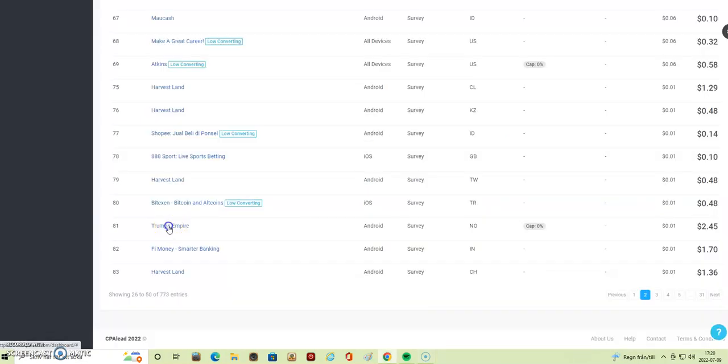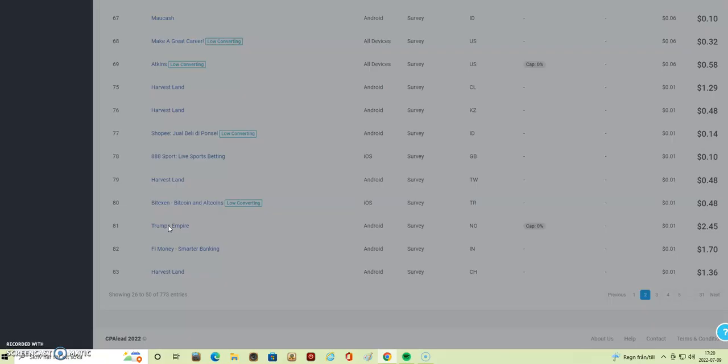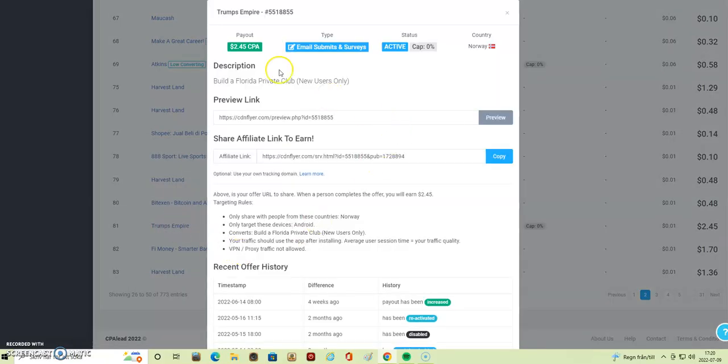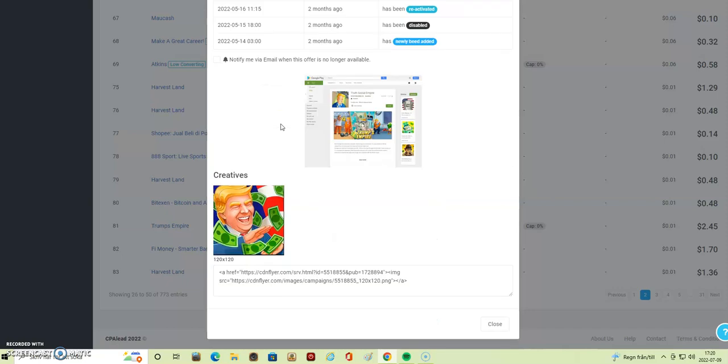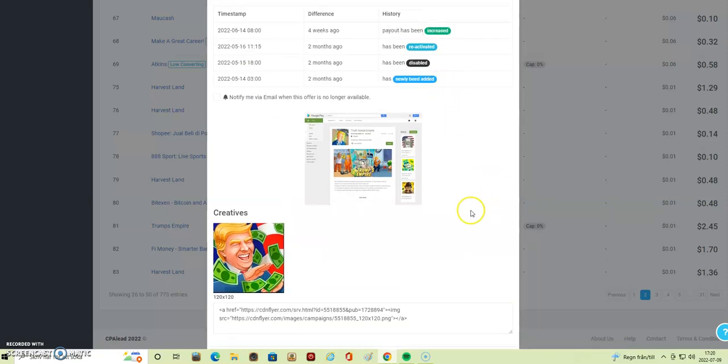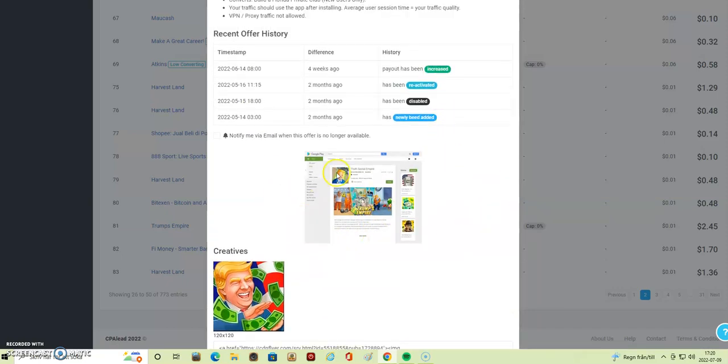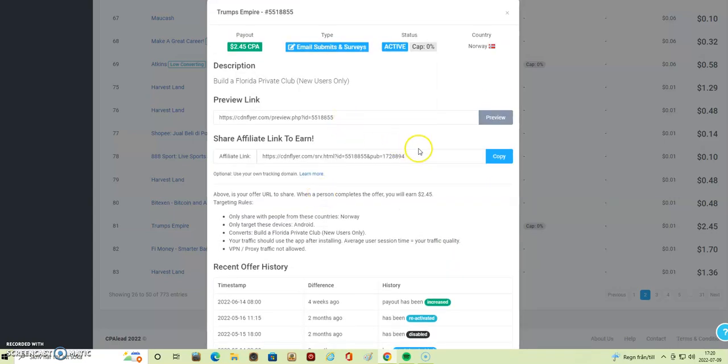We can check out this Trump Empire, and you get paid $2.45, which is quite good. The lead is email submits and service, and you have to send traffic from Norway. And here are different previous launches, and here's a page offer. So let's now go to that link.